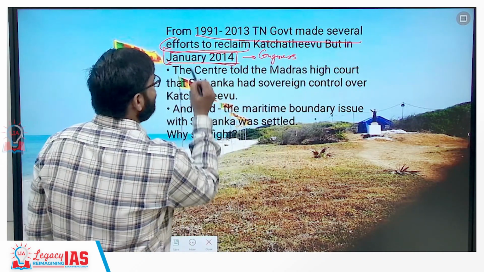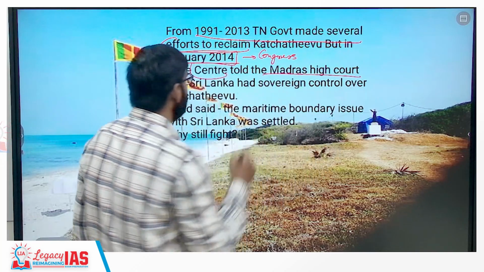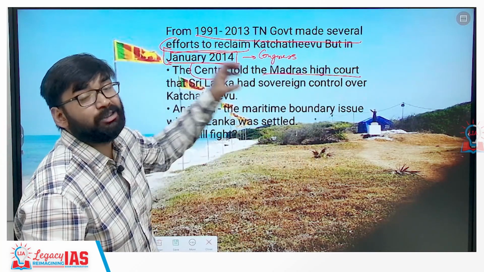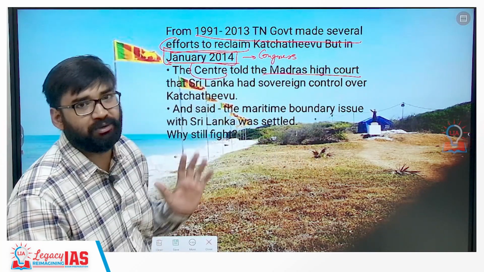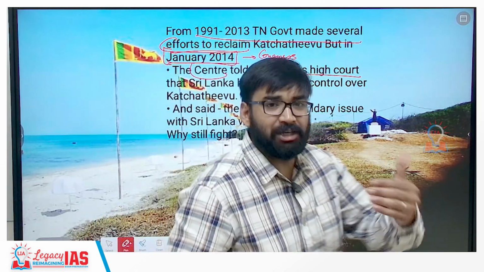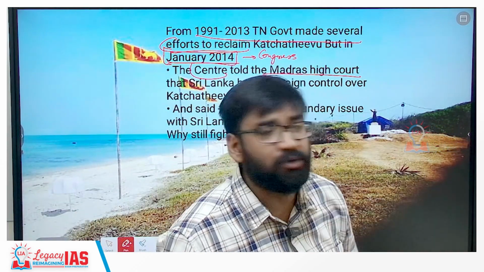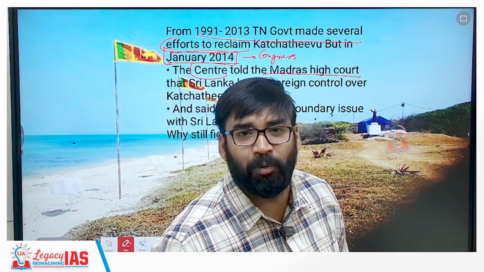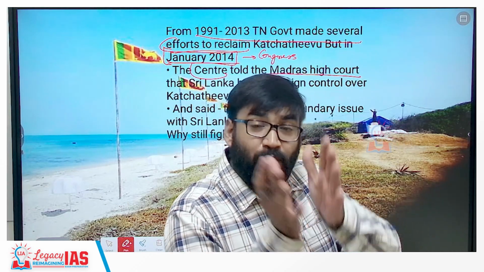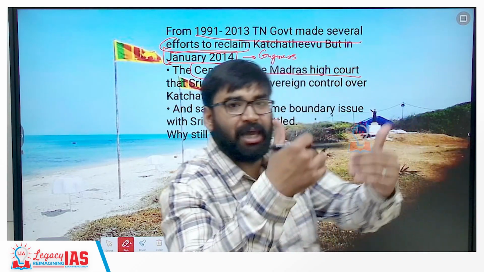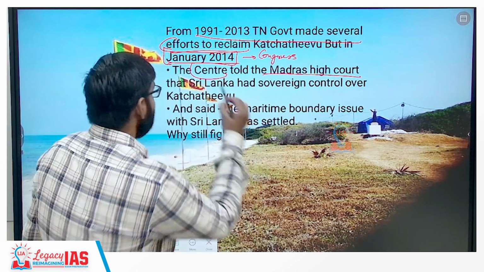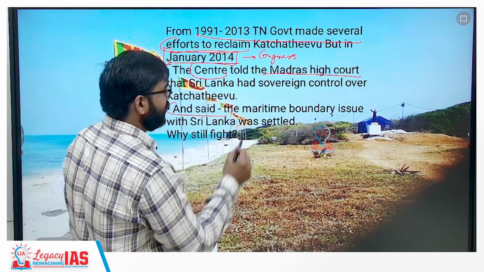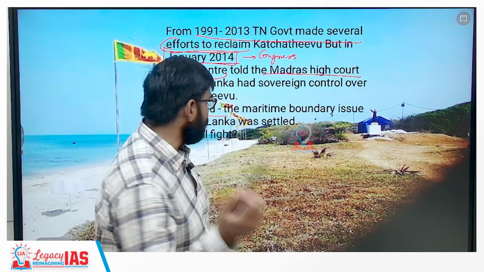Clear? So the center told the Madras High Court that Sri Lanka had sovereign control over Katchatheevu. सेंट्रल ने क्या कह दिया कि श्रीलंका का सोवरेन कंट्रोल है कच्छातीवू पर. Getting my point? And then after the 2014 election, when a new party came into power, then they made another statement. Now, why was this statement there?